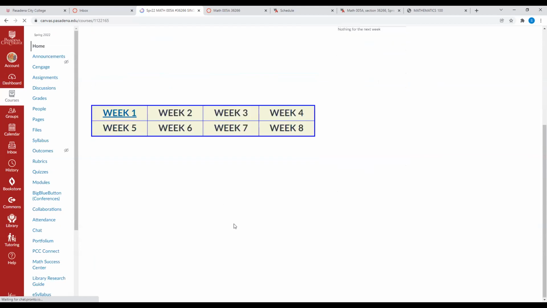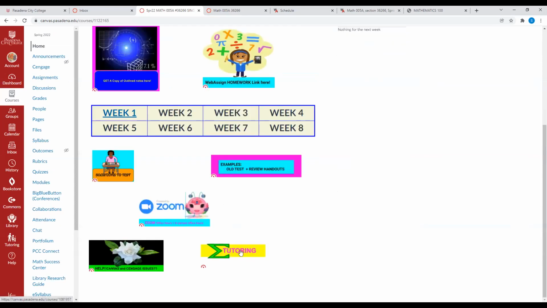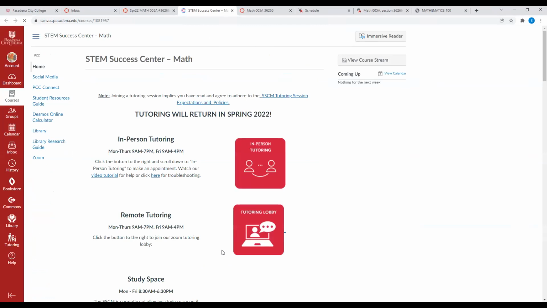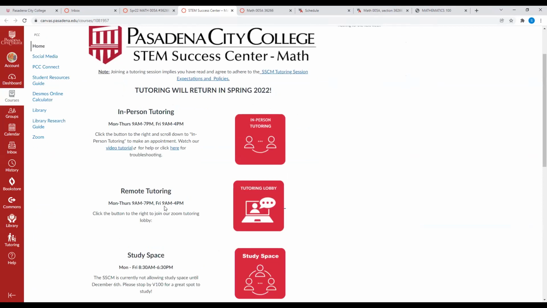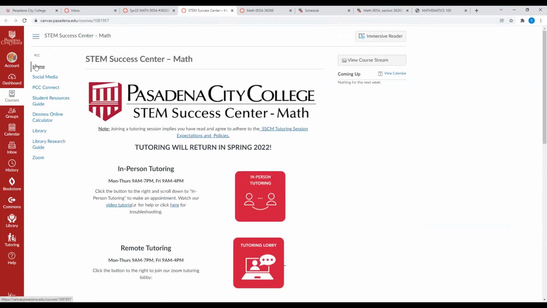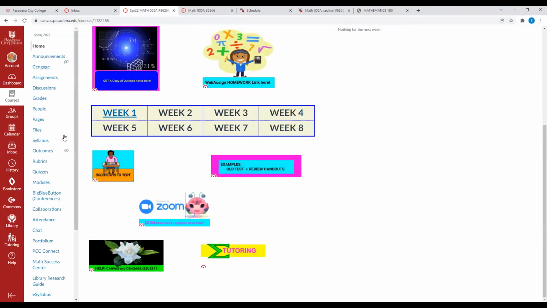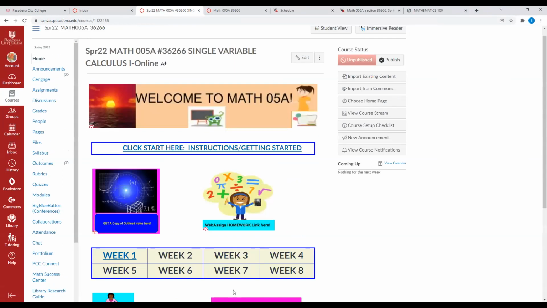And then the last part that I need to mention is also the tutoring. If you need to use the tutoring lab for any reason, go ahead and click where it says tutoring right here. Click on tutoring and this will take you into a separate link. And you can sign up or go into the in-person tutoring. But if you are not able to come to school and you want to do remote tutoring, there will also be remote tutoring available to you. Just go ahead and read right here. This is for them. This is for us. Okay, so with that in mind, I think I have covered most of the material that you need.